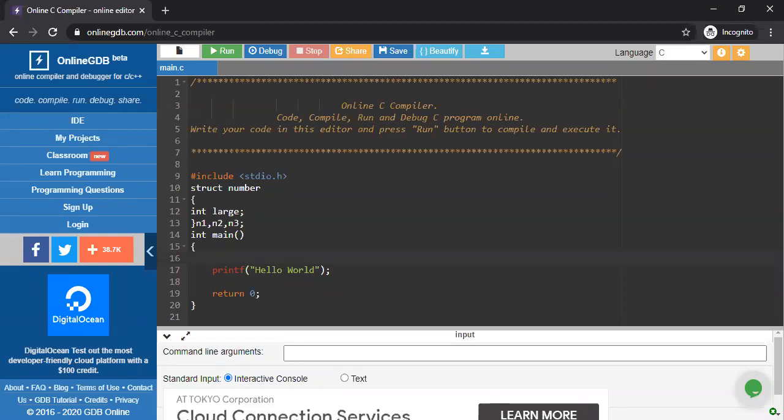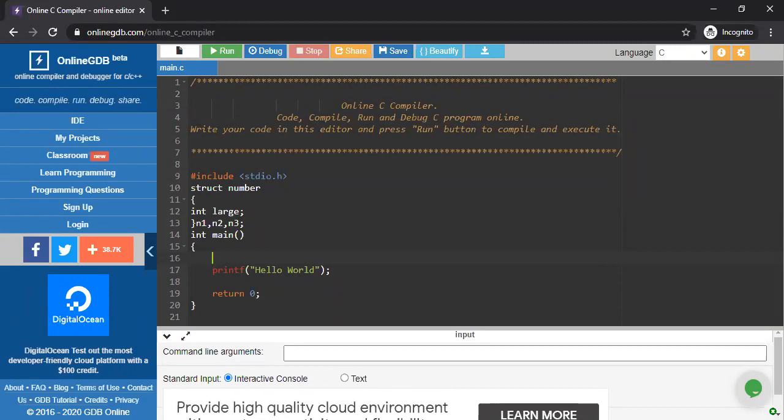So in that way you have to put all the 3 values into n1, n2, n3. Suppose you write first, enter first number. So scanf %d, comma, ampersand n1 dot large. Next, enter second number.